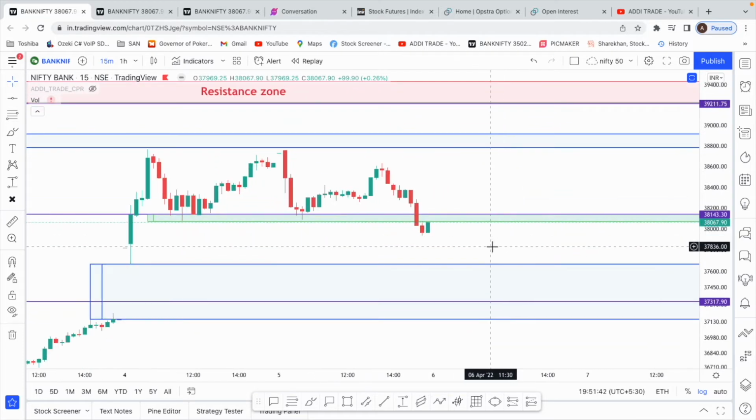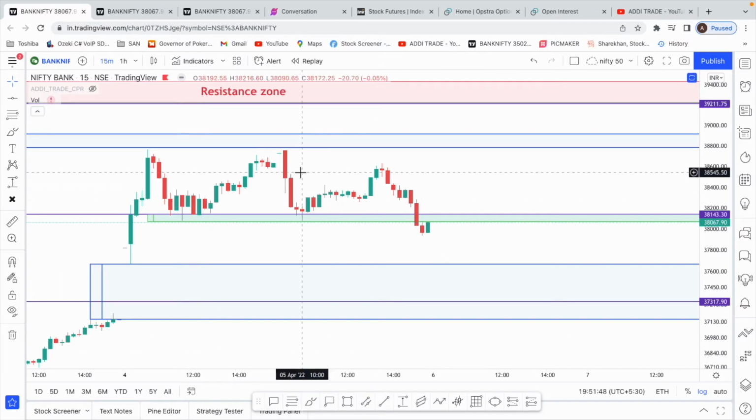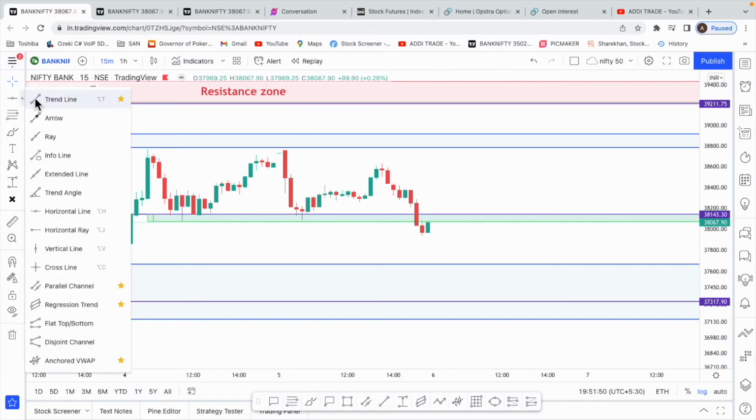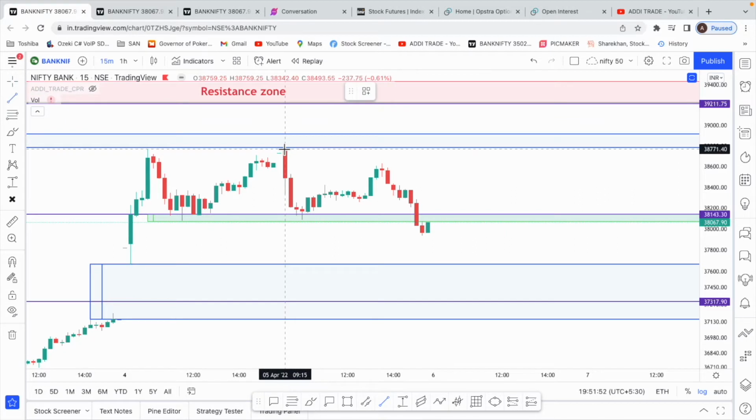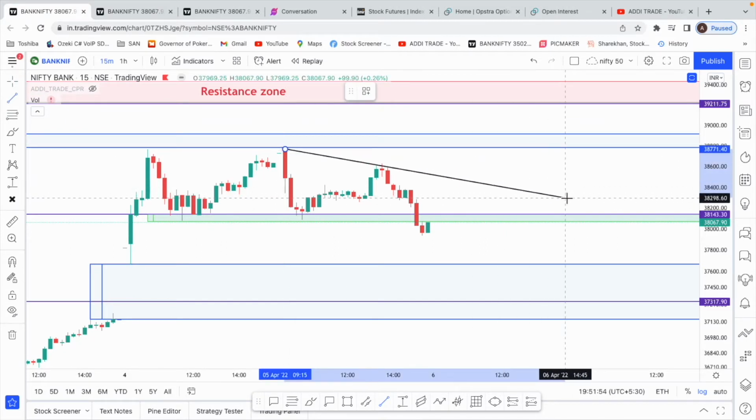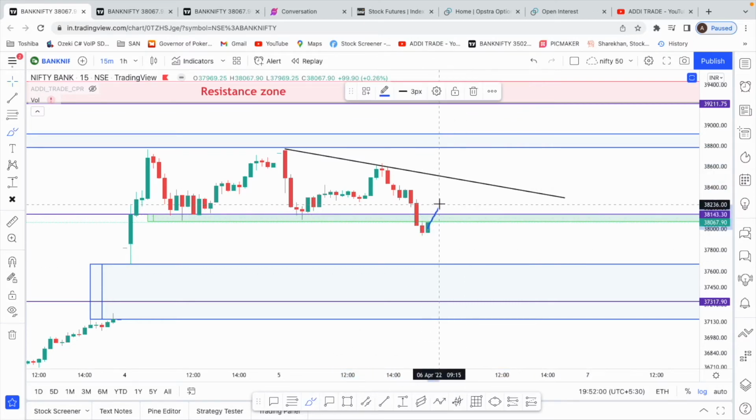Yeah, this is one level we can use. And any nice strong buy is probably when this trend line breaks on the upper side. In case we come up tomorrow, there's a good chance we might take some resistance again at this level and then dip. So if this breaks, then probably we can trade until 37,700 on the upper side.